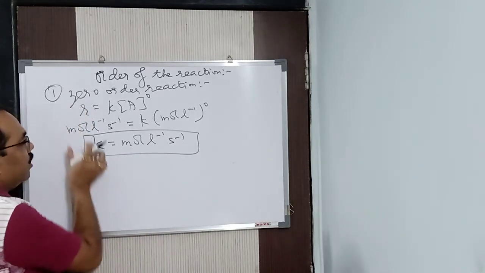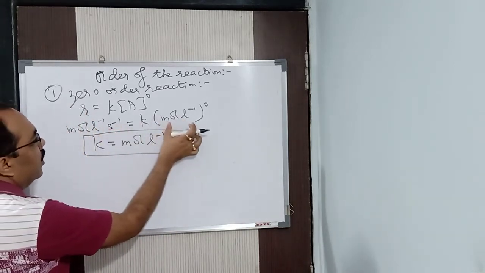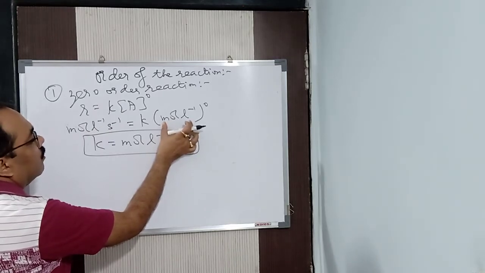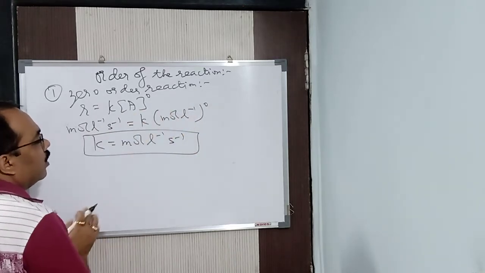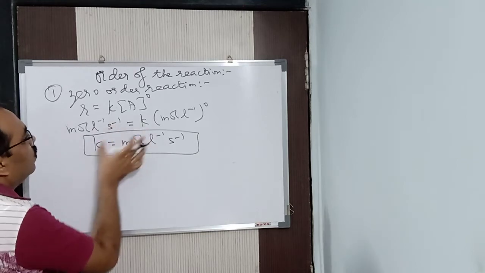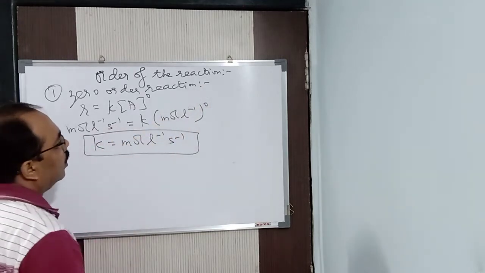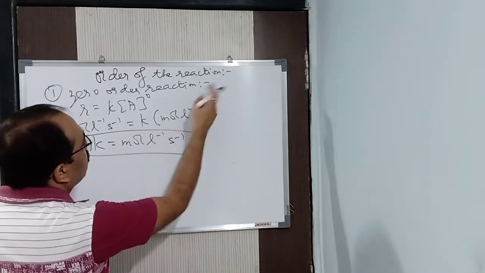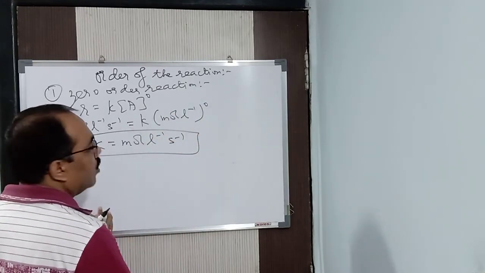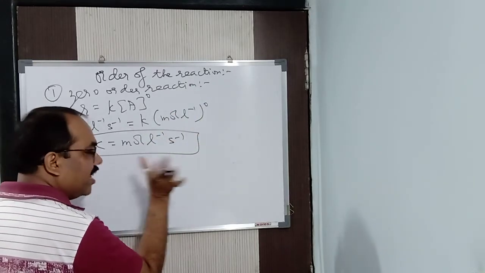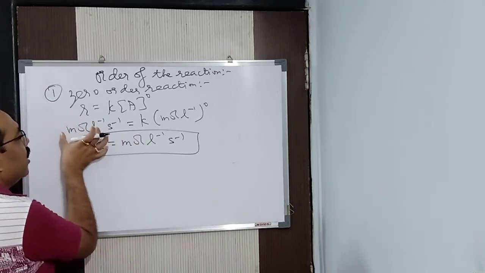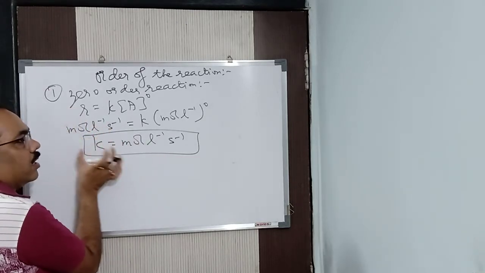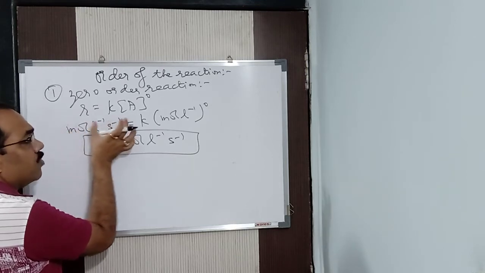Fine. Now, next, if it is gaseous, then the unit will be atmosphere per second, and anything to the power 0 becomes 1. So it becomes atmosphere per second. Understood or not? If it is gaseous, then what will it be? Rate will not be moles per liter per second. Rate will be atmosphere per second.